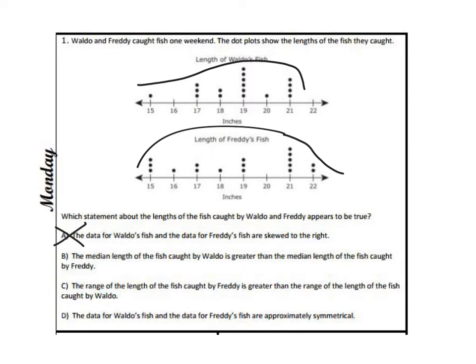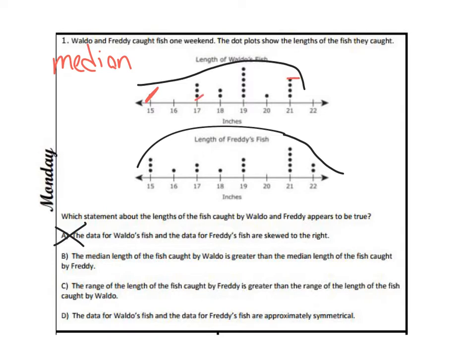B is the median length of the fish caught by Waldo is greater than the median length of the fish caught by Freddie. So that means we need to find the median, and median is your middle number. So I could do it from the dot plot, but remember you have to start from the bottom on the left and the top on the right.